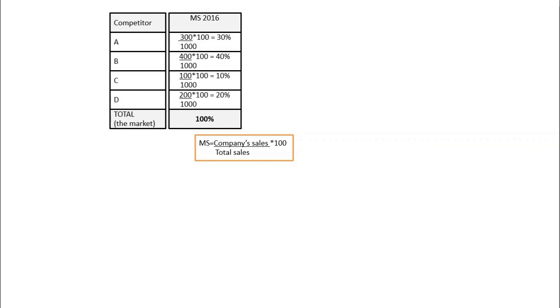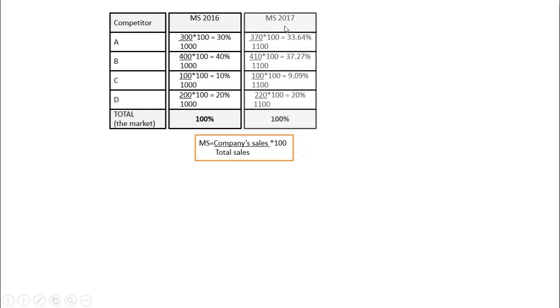We continue with the second possibility to compute the commercial performance, using the market share. I had computed the market share for 2016. How? I had the sales for each company and the sales of the market, and I divided them. A similar formula was used for the market share in 2017: sales of the companies over the total sales, yet from 2017. Now I have the market share obtained by each company in 2016 and in 2017.